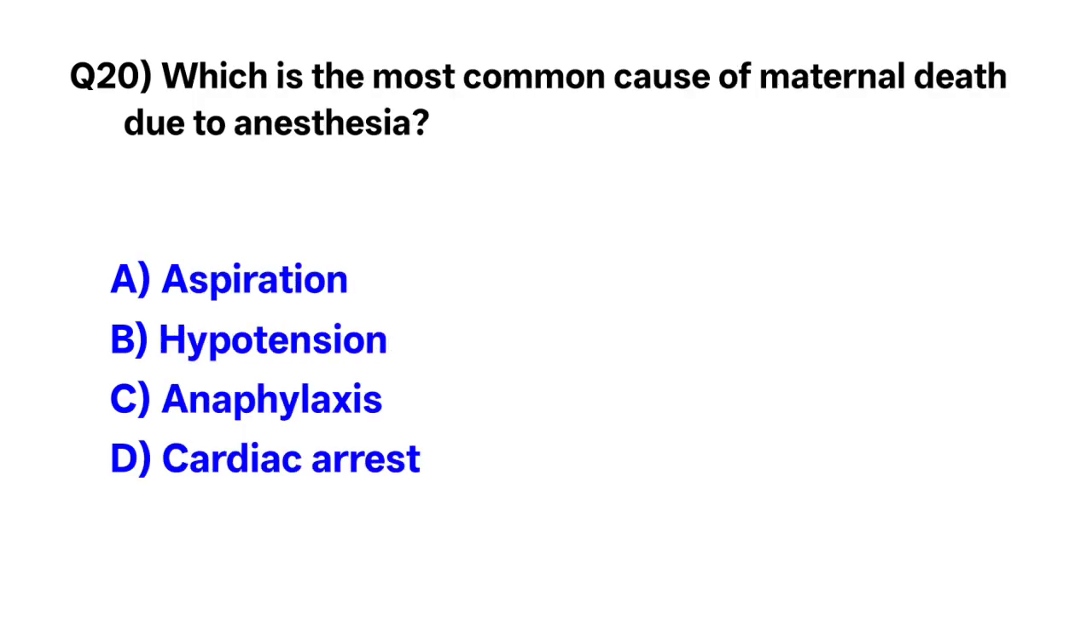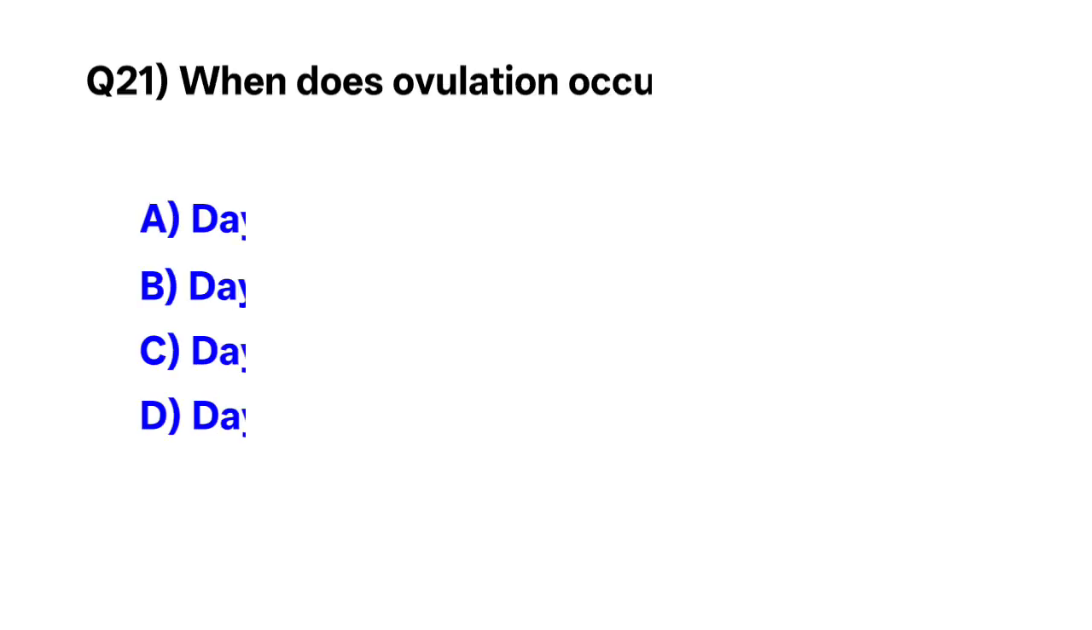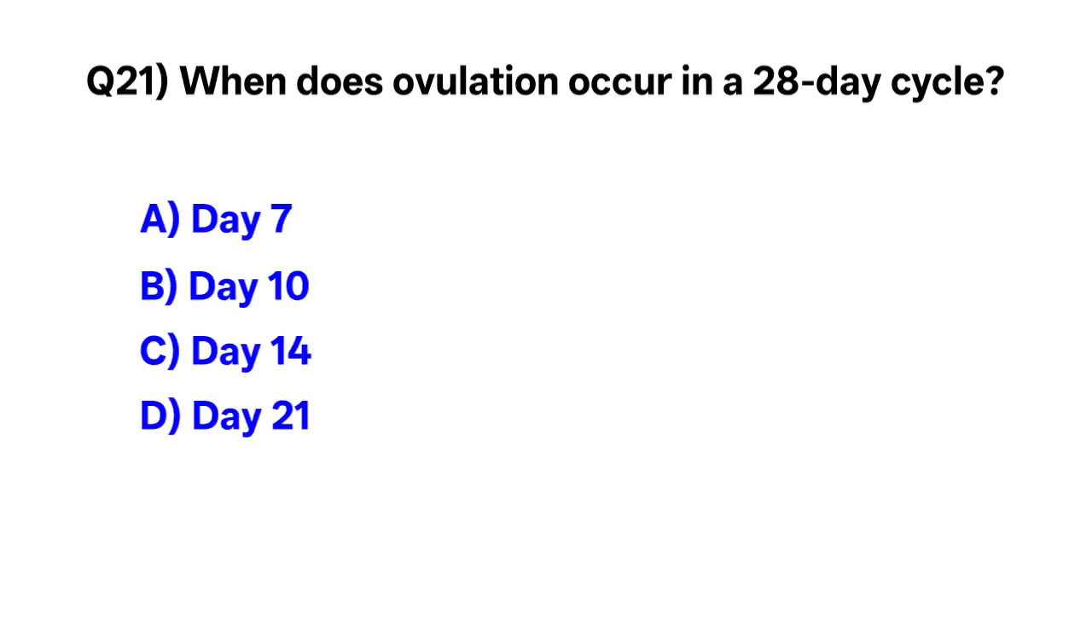Question number 20. Which is the most common cause of maternal death due to anesthesia? The correct option is A. Aspiration. Question number 21. When does ovulation occur in a 28-day cycle? The correct option is D. 14th day.